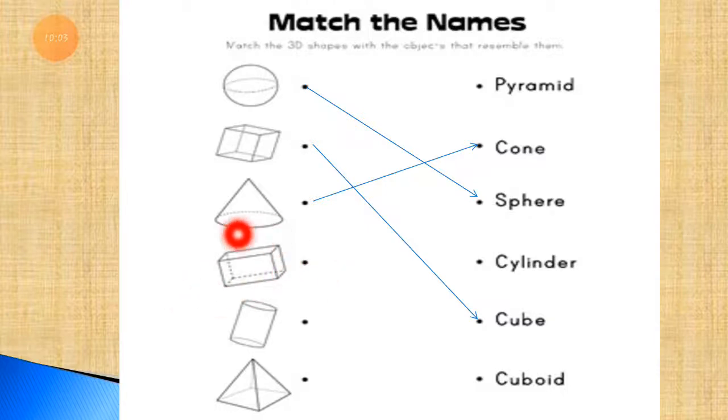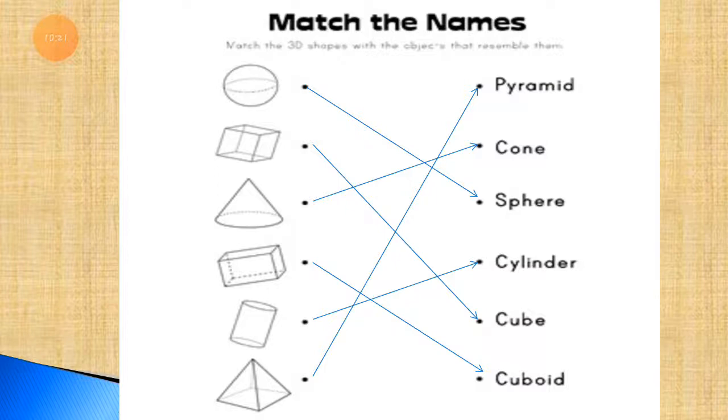Then the next one, which shape is it? It's a cuboid. So we have to match it with cuboid. Then the next one, which shape is it? It's looking like a cylinder. So we can match it with the cylinder shape. And the last one, it looks like a pyramid. So let's match it with the pyramid shape. This way we have to just match the proper shape with its name, right?